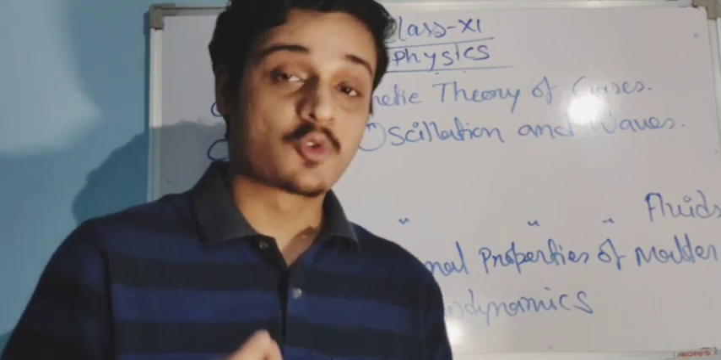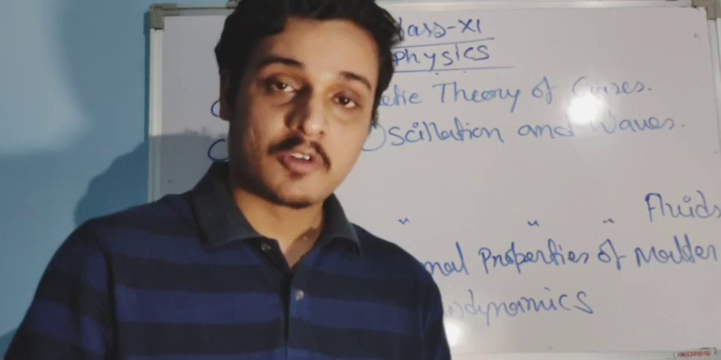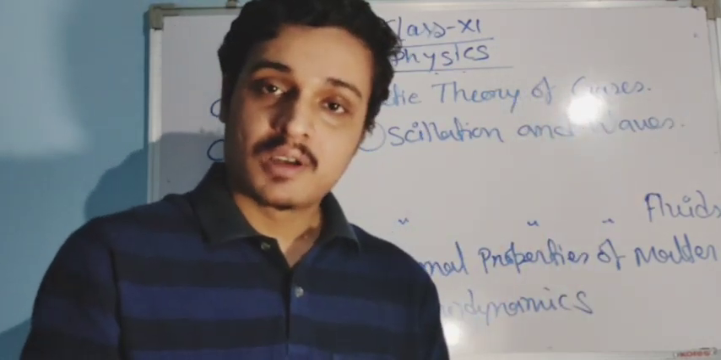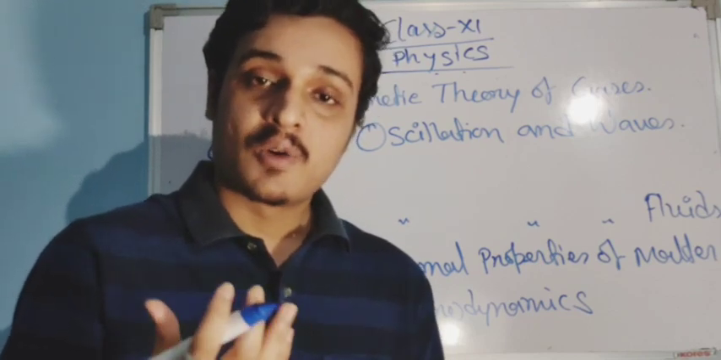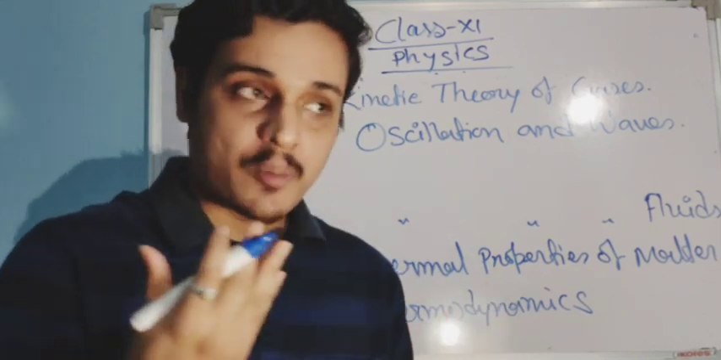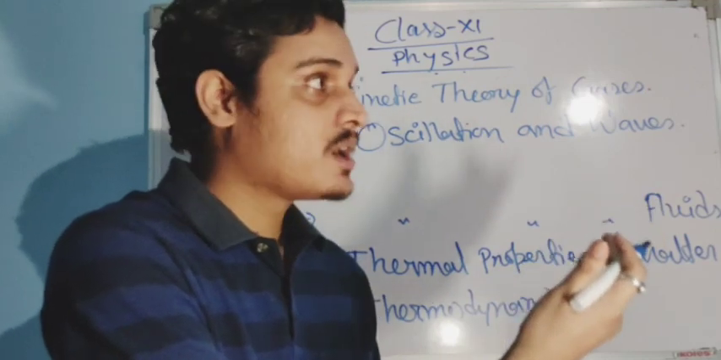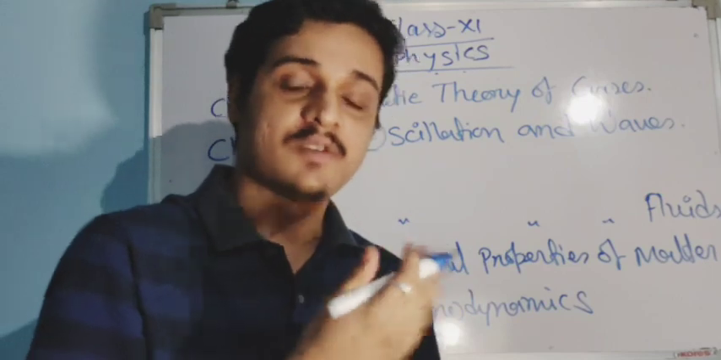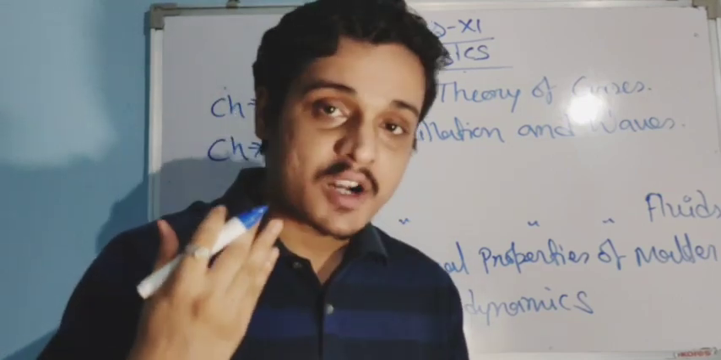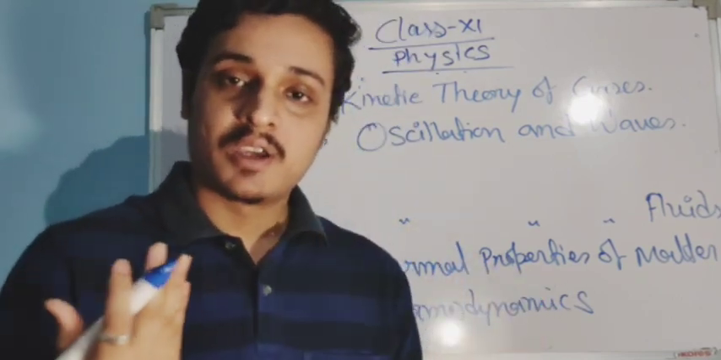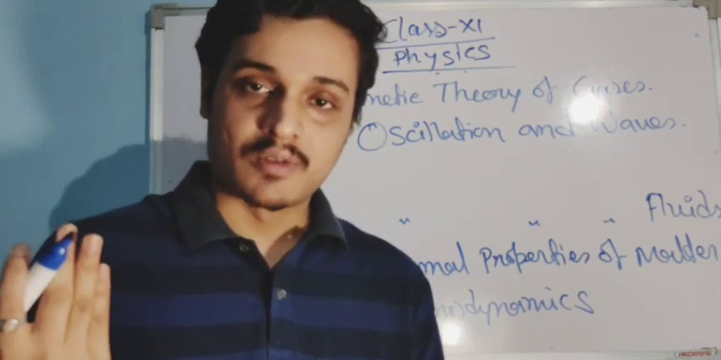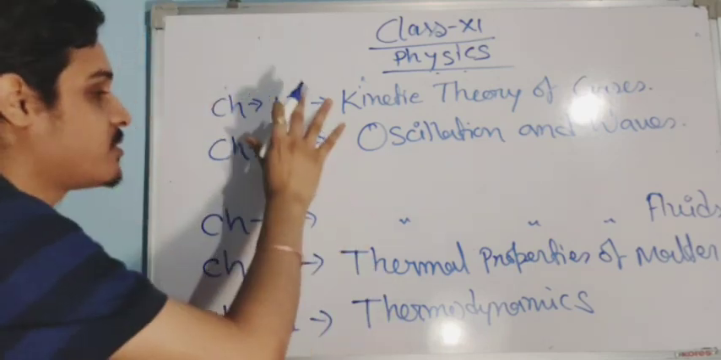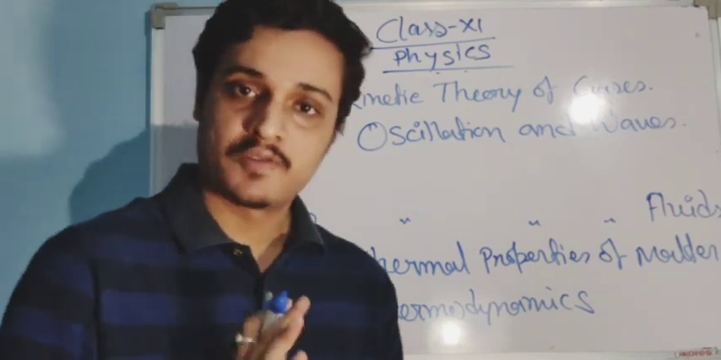Doppler effect: by knowing the frequency of the sound, you can easily determine with what velocity you are approaching a source of sound, or a source of sound is approaching you, or vice versa, or at what speed you are getting far away from the source of sound. So these chapters are very interesting. So this is all about your class 11 physics.